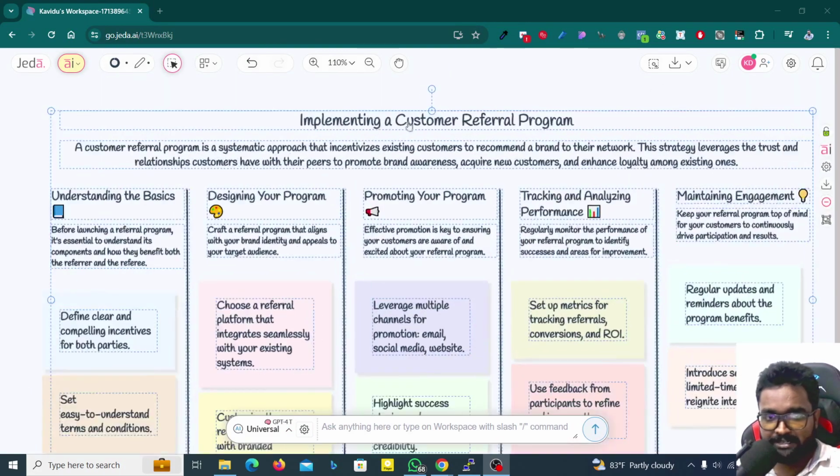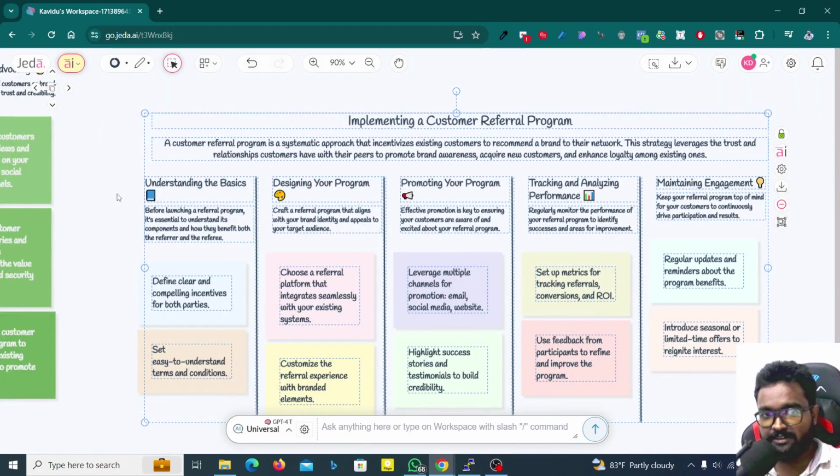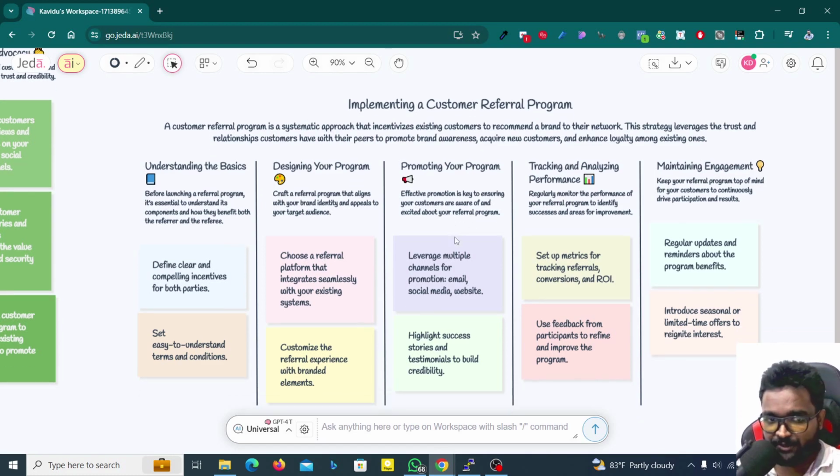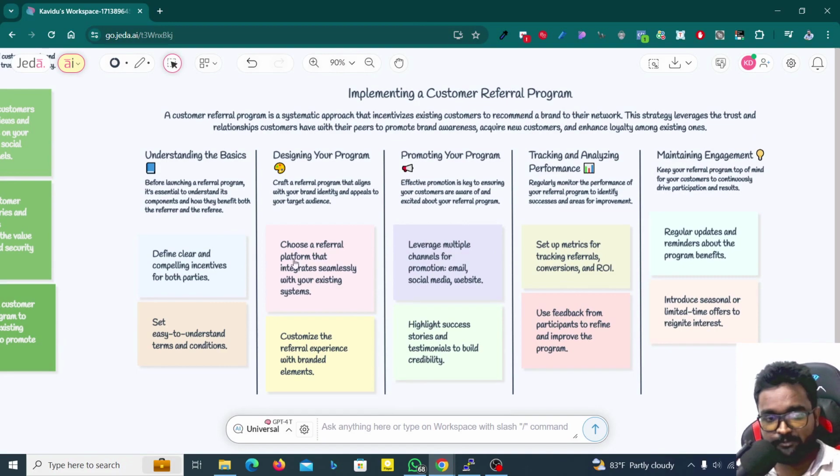Now you can see implement a customer referral program. So it has a breakdown. So understanding basics, designing a program, promoting a program, tracking and analyzing performance, maintaining engagement. So now you can get a clear idea about how you can manage a referral program. Okay, and what are the benefits that you can get.